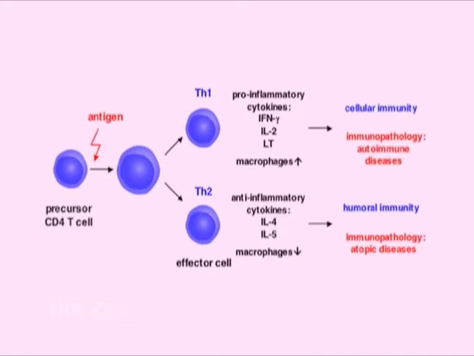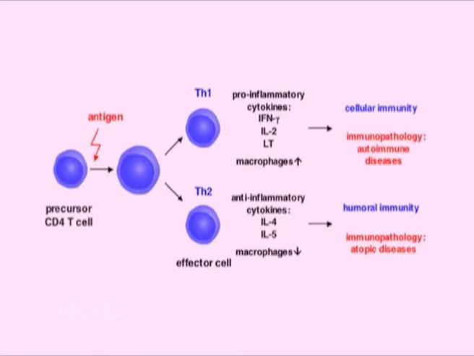CD4 positive Th cells further differentiate into subsets of effector cells, namely Th1 and Th2, which produce distinct sets of cytokines. Th1 produces interferon gamma that inhibits viral infection, promotes phagocytosis of pathogens and activates complement. Interferon gamma also stimulates the expression of MHC class II molecules on the macrophages, thus further amplifying T cell response.